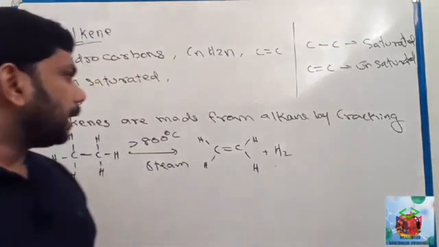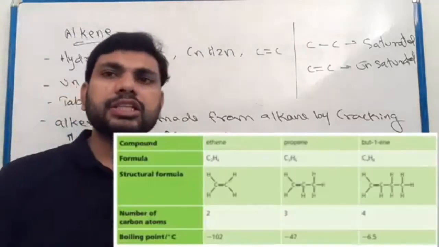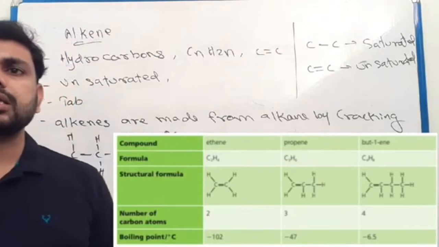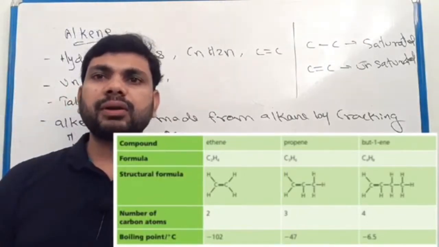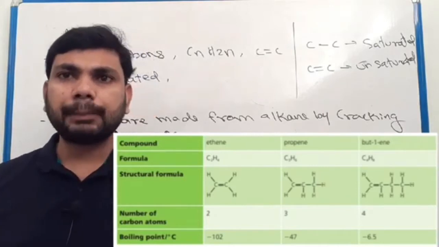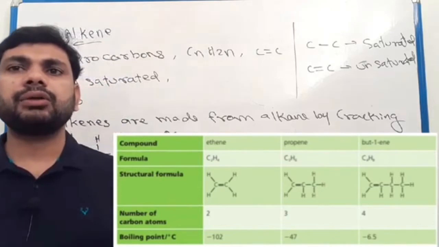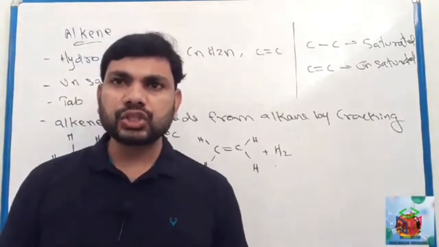Here it is given the table. In this table you can see the lower members of alkene: ethene, propene, butene. You can see their molecular formula and the structure.